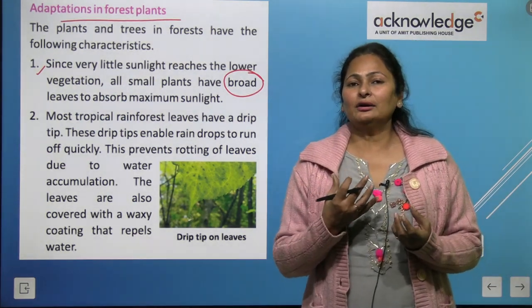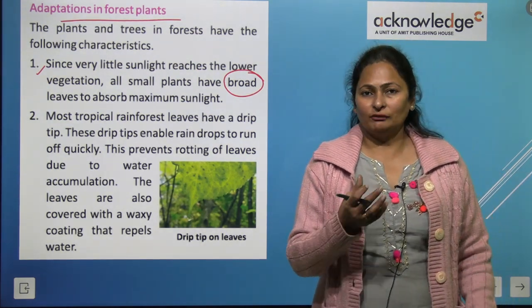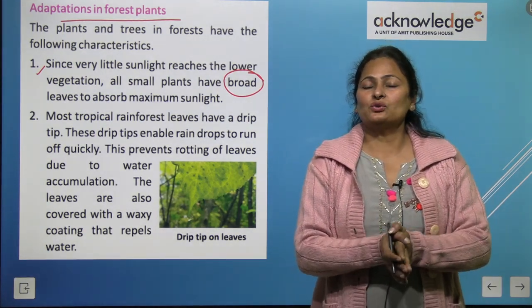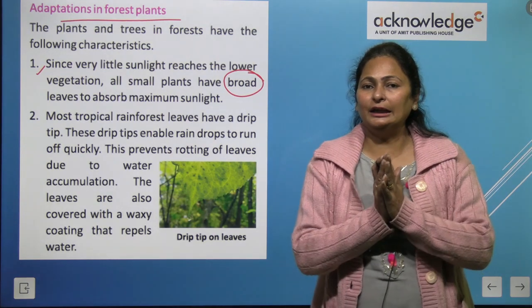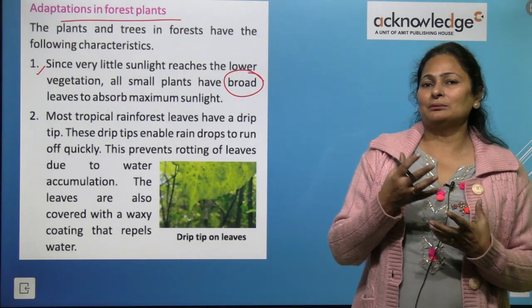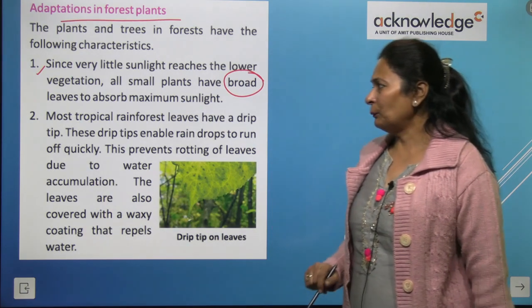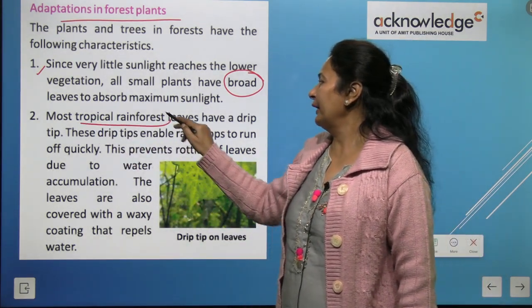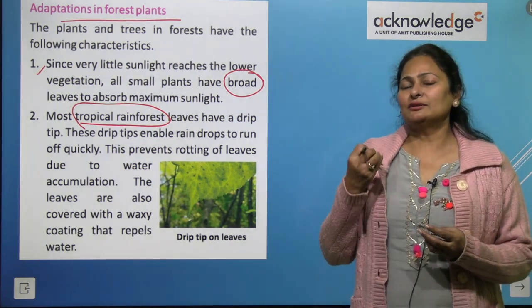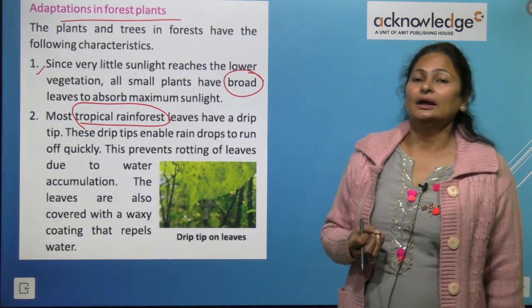So it is very difficult to reach the sunlight to all the parts of the trees or plants. So the plants that grow in forest region, they have broad shaped leaves. They can absorb the maximum amount of sunlight, so that they can produce their food. Most tropical rainforest. Now what is tropical rainforest? Tropical rainforest means the forest that receives a good amount of rain throughout the year.